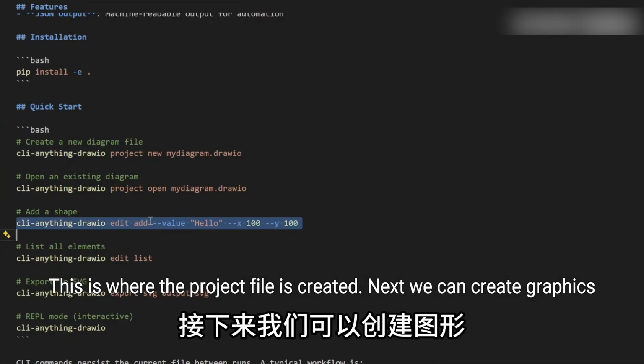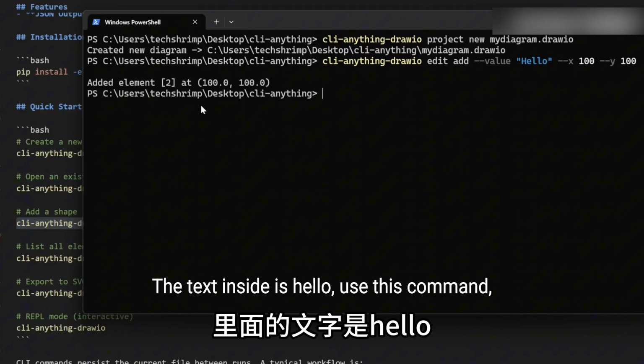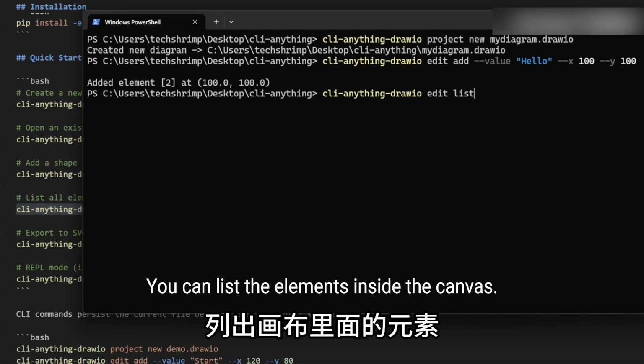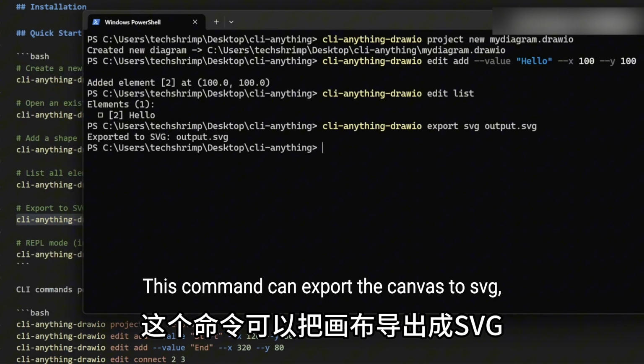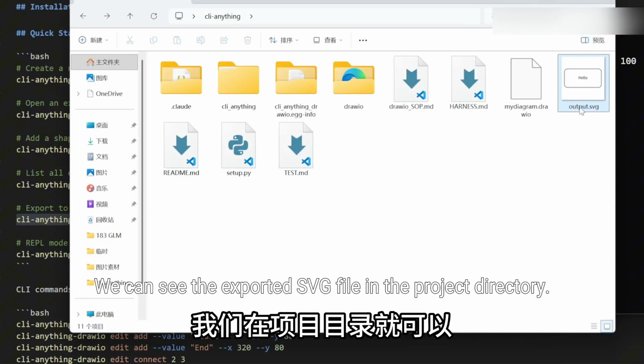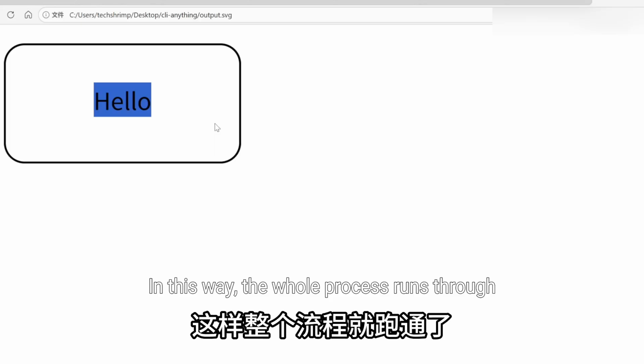Next, we can create graphics. Use this command to create a shape. The text inside is hello. Use this command, you can list the elements inside the canvas. This command can export the canvas to SVG. We can see the exported SVG file in the project directory. In this way, the whole process runs through.